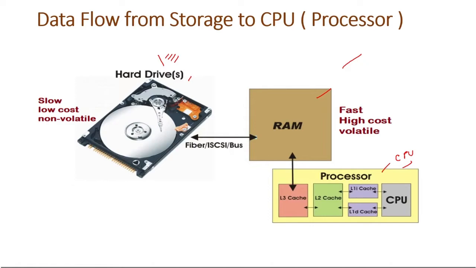The hard drive is generally slow, low cost, and non-volatile. And RAM is fast, expensive, and volatile. Volatile means whenever you shut down the computer, the contents get destroyed. So each time we execute any operation, that means we are giving an instruction to the processor or CPU to process the data, and that data is in the hard disk.